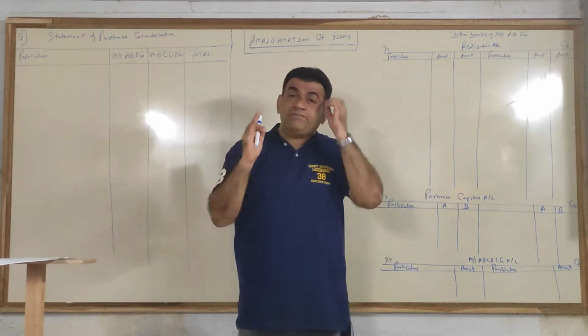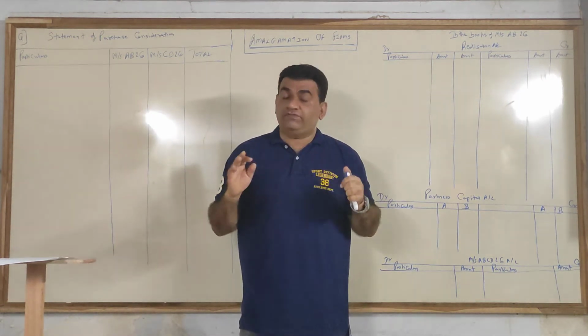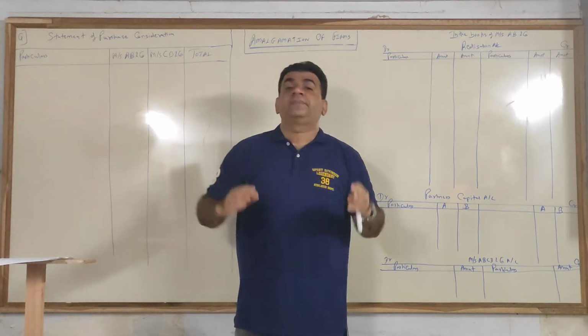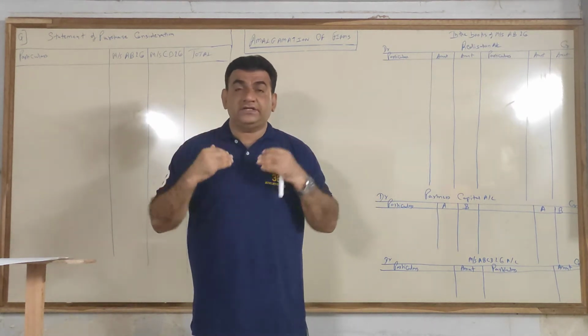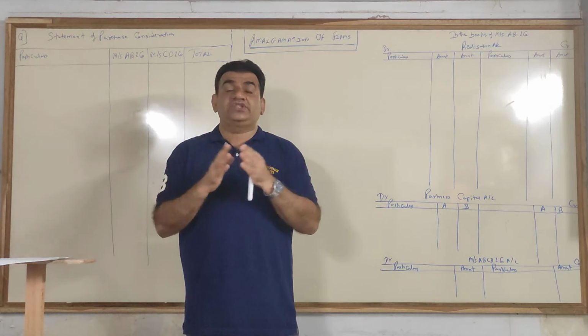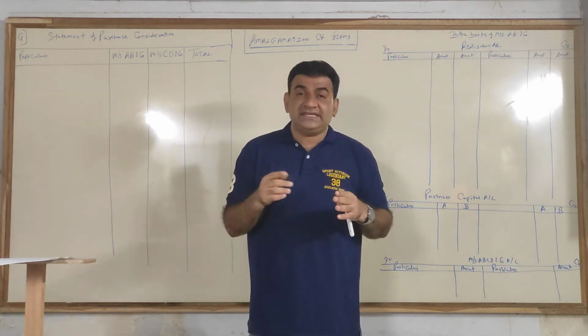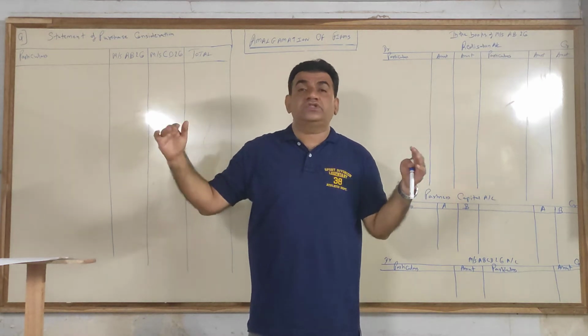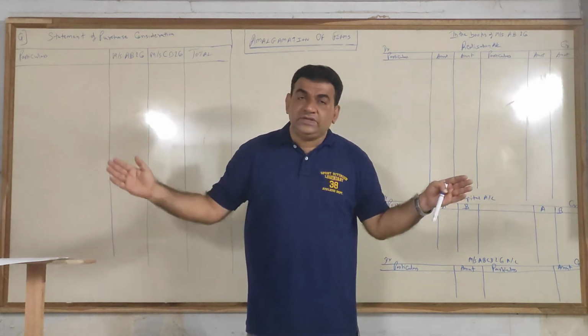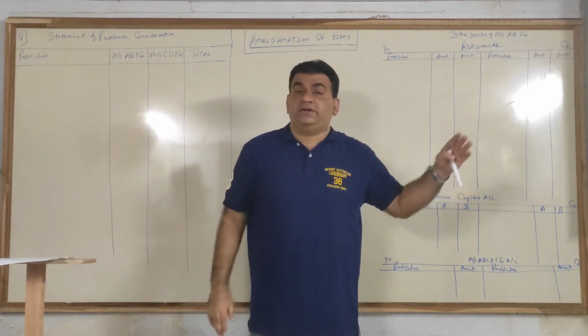So that is the concept of amalgamation of firms, where more than one partnership firm join hands together and they continue as a new firm in a revised name, where all the partners of the old firms become the partners of the new firm.